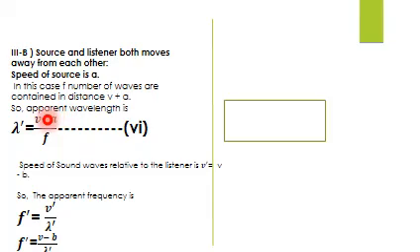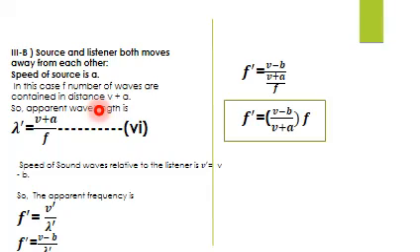So the apparent frequency can be written as f dash is equal to v dash upon lambda dash. Now putting the value of v dash, it is v minus b upon lambda dash. Next put the value of lambda dash from equation number 6. This is the whole factor, that is v minus b upon v plus a into f. Now evaluate this factor.